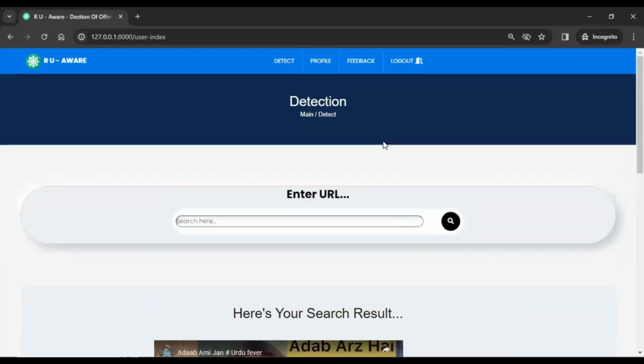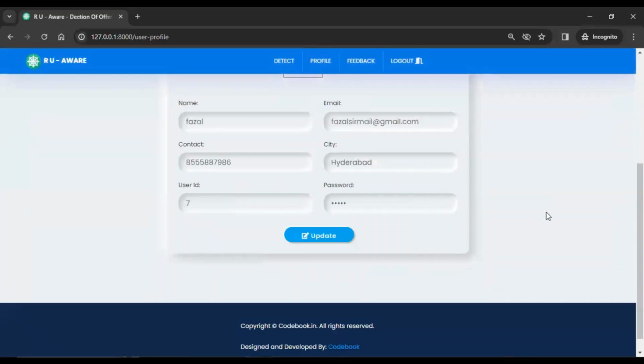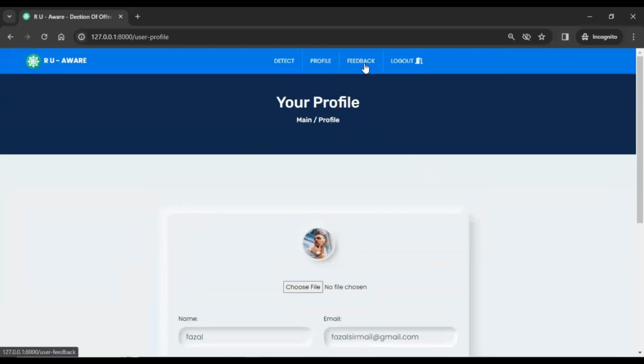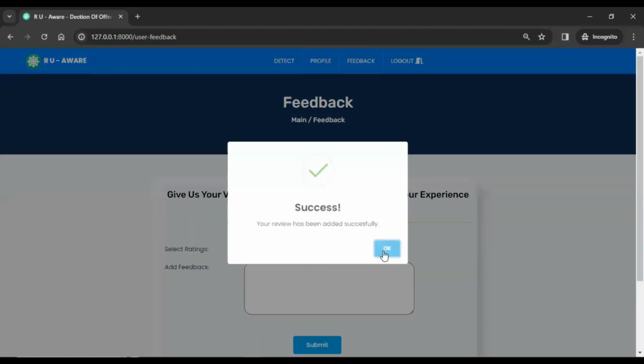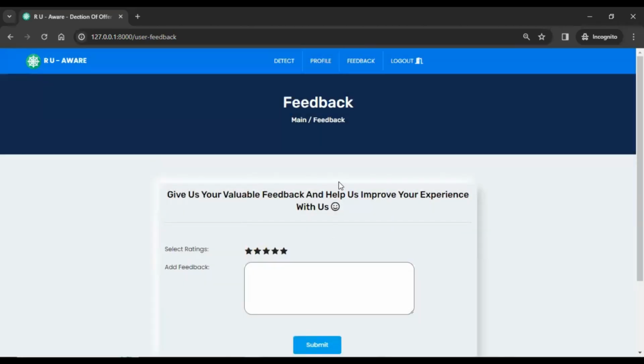Next we have the profile. If you want, we can update anything from here. Next, feedback. How is this application to judge? I'm providing a 4-star rating. Nice application for detecting Urdu offensive comments. Submit. Review submitted successfully.